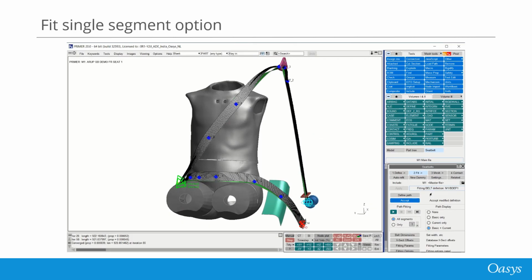After initial full belt fitting, to freeze a belt segment in a particular shape or to reduce time consumed for full belt fitting, you may just want to fit a single segment. We have added this functionality in version 20. Let's say in this case you want to fit segment 3 only. Then you can select only here and select the third segment and then press fit. As you can see, it will fit the third segment only.